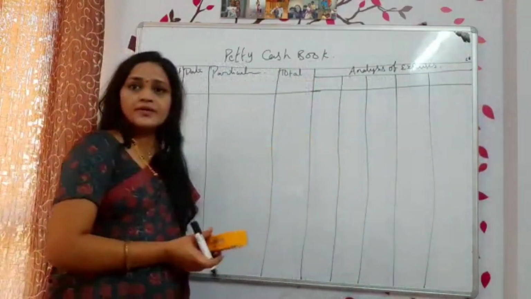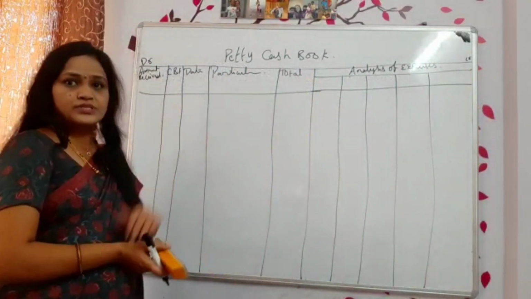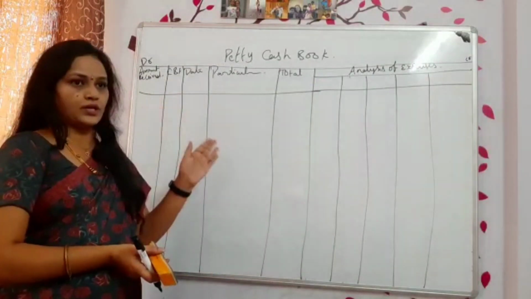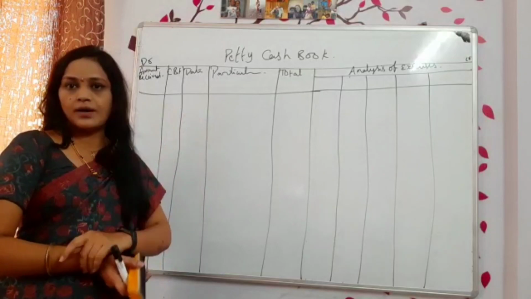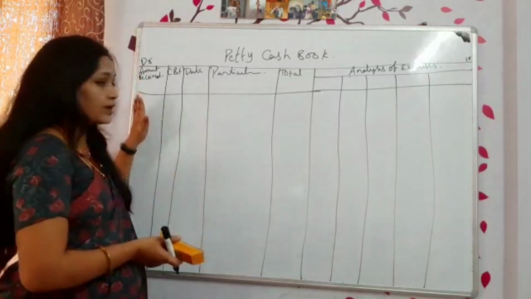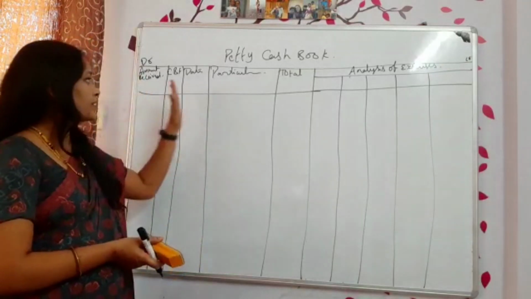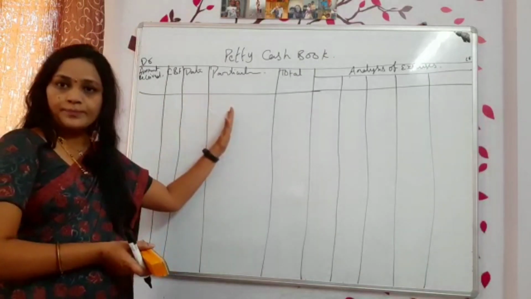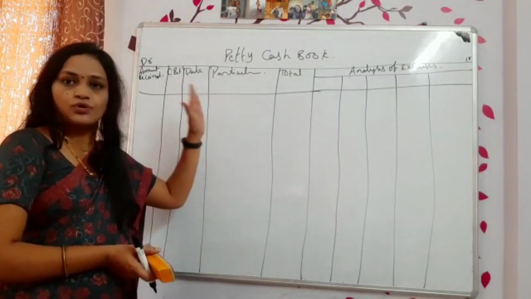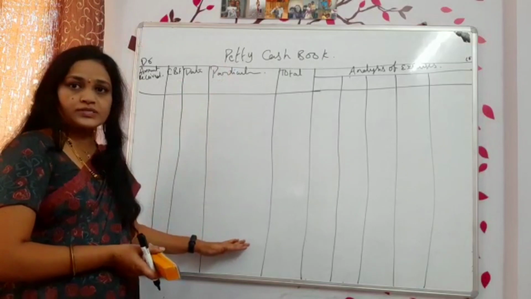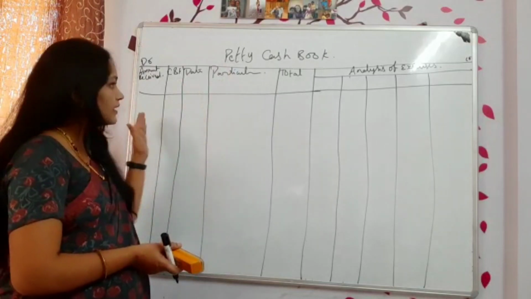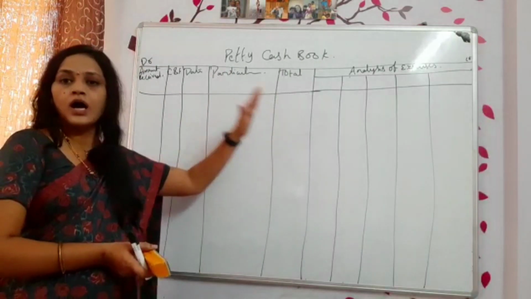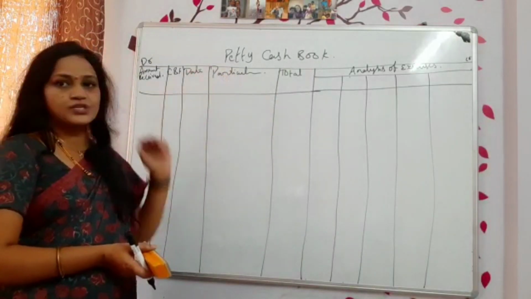Which side is debit and which side is credit? Whenever you see the cash book, you used to have date, receipts, amount, and again date, payments, amount. But here you have only one amount column, one date column, one particulars column. Correct? So in the same particulars column and the same date column we are using for both debit and credit. How we are using that? While solving the question we will see.